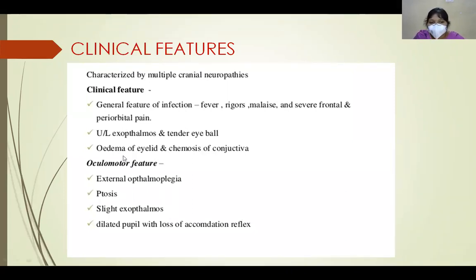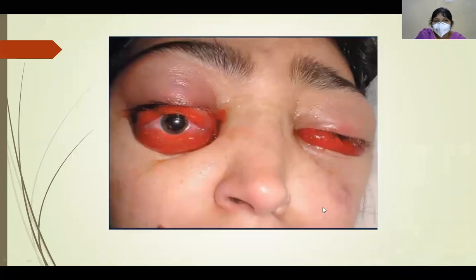Because of involvement of the 3rd nerve, we have ptosis along with a dilated pupil and loss of accommodation reflex. Involvement of the 5th cranial nerve leads to corneal anesthesia, and anesthesia along the distribution of the maxillary and ophthalmic divisions of the trigeminal nerve. This is a picture showing cavernous sinus thrombosis. It is a case of bilateral proptosis. You see marked conjunctival chemosis and a dilated pupil here.